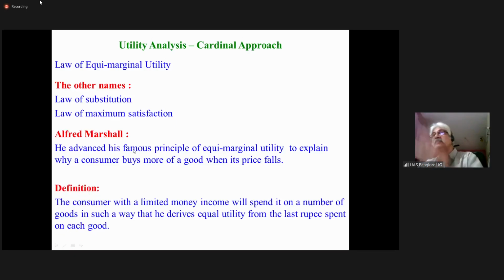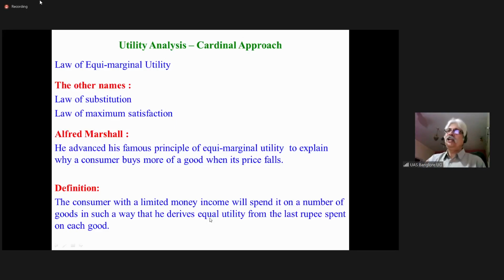So the definition of this law of equimarginal utility says the consumer with a limited money income will spend it on a number of goods in such a way that he derives equal utility from the last rupee spent.